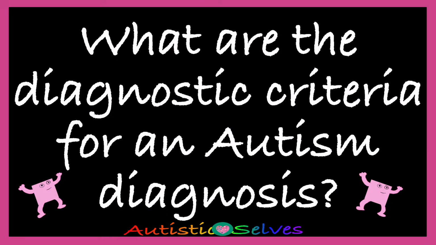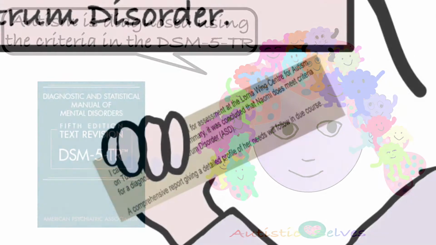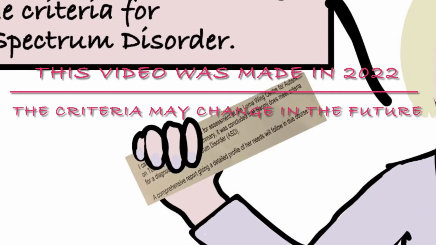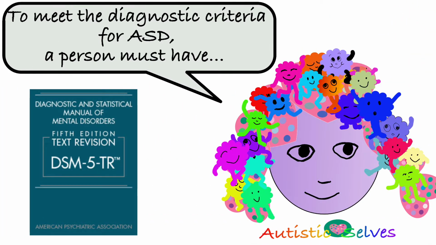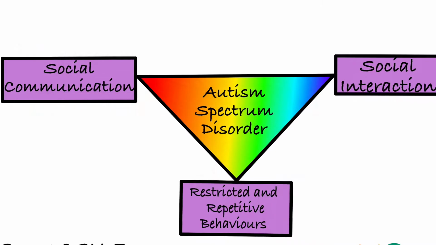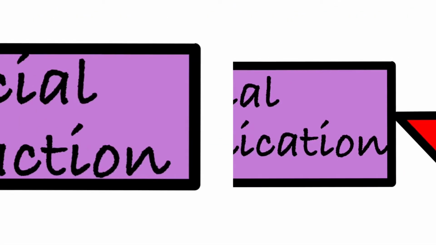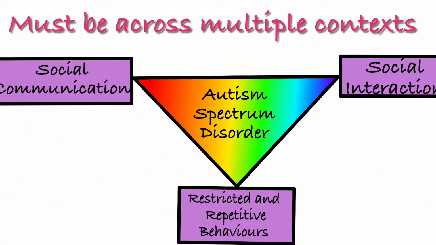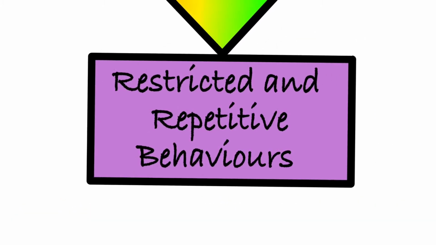What are the diagnostic criteria for an autism diagnosis? We are going to outline the diagnostic criteria for autism in the DSM-5-TR and then give examples from our assessment report as to why we meet the criteria for a diagnosis of autism. According to the DSM-5-TR, to meet the diagnostic criteria for ASD, a person must have persistent deficits in each of 3 areas of social communication and social interaction across multiple contexts, and at least 2 types of restricted and repetitive behaviours.